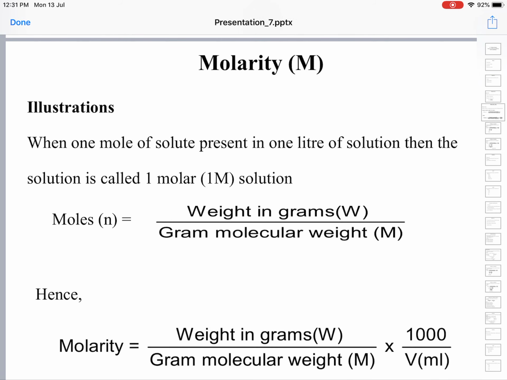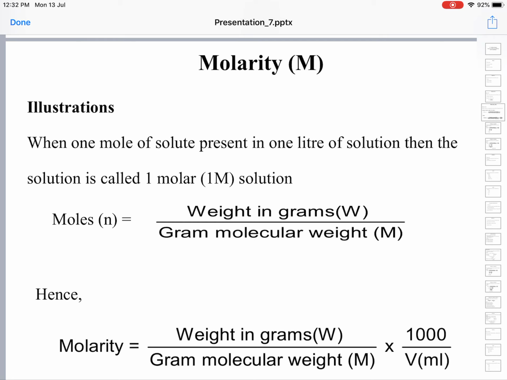Illustration: when 1 mole of solute, if only 1 mole of solute is dissolved in 1 liter of solution, then the solution is called a 1 molar solution. Only 1 mole of solute is dissolved per liter. So that is a 1 molar solution.